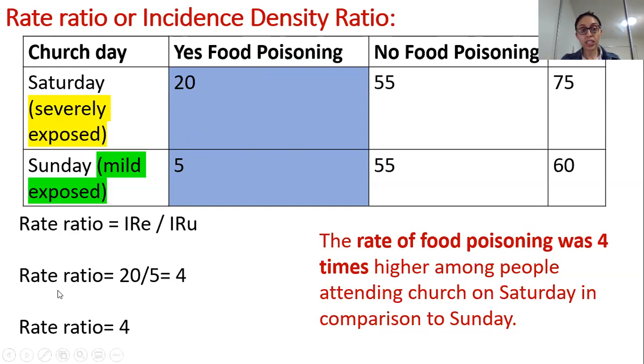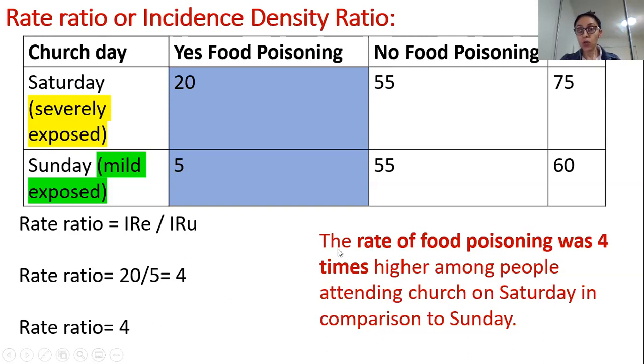So now, for instance, when you have rate ratio, you have exposed group, meaning 20 people, divided by unexposed group. In our case, it is a less exposed group. It is not that they are completely not exposed. We do have a few cases of food poisoning, so it is a mildly exposed group. So 20 divided by 5, 4.